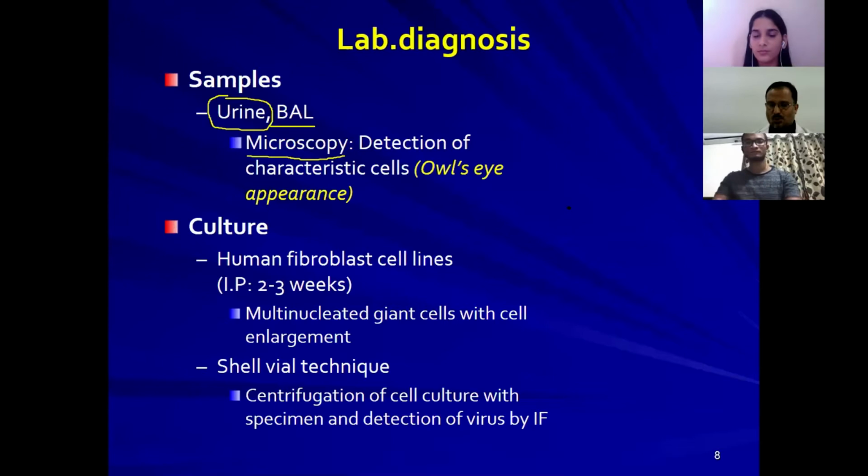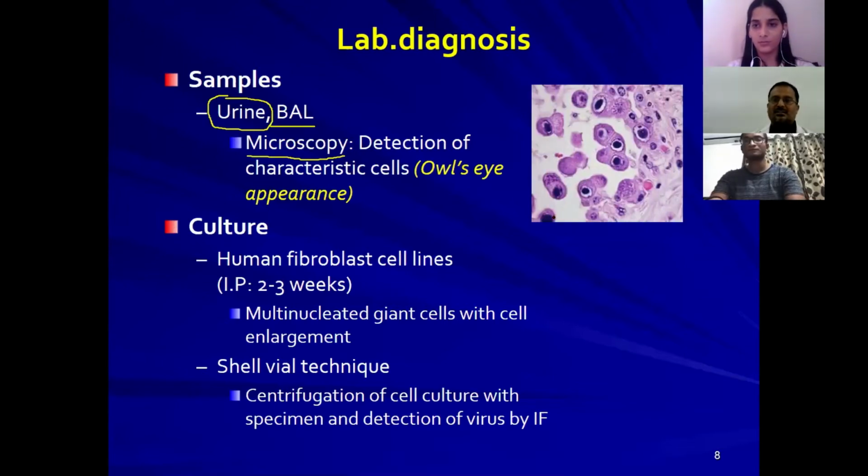In this microscopy, you can see cells with an owl's eye appearance. See how the infected cells appear. This is another infected cell. These are all normal cells, and here also these are normal cells. But these are the infected cells. I think you can imagine how they appear: owl's eye appearance. This kind of cell is seen if you collect urine from infected individuals and centrifuge it.